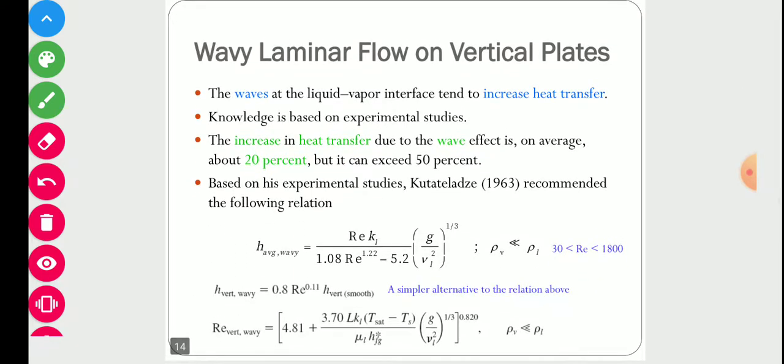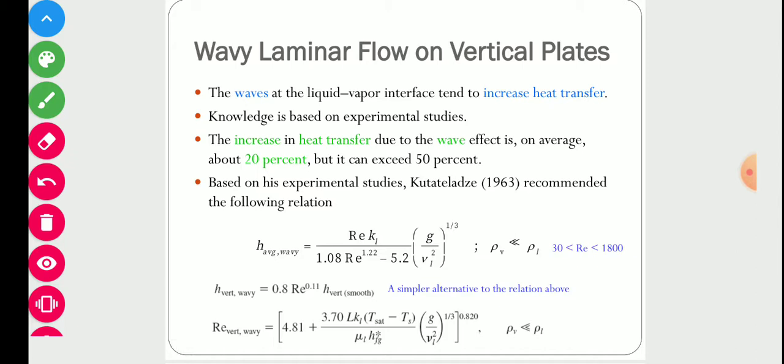Now that derivation was for the laminar regime. The second condition is if we have the wavy laminar regime, meaning the Reynolds number varies between 30 to 1800. As I told you earlier, for laminar flow the Reynolds number varies between 0 to 30, and for wavy laminar flow its value varies between 30 to 1800. And if the value of the Reynolds number is higher than 1800, then we have turbulent flow.